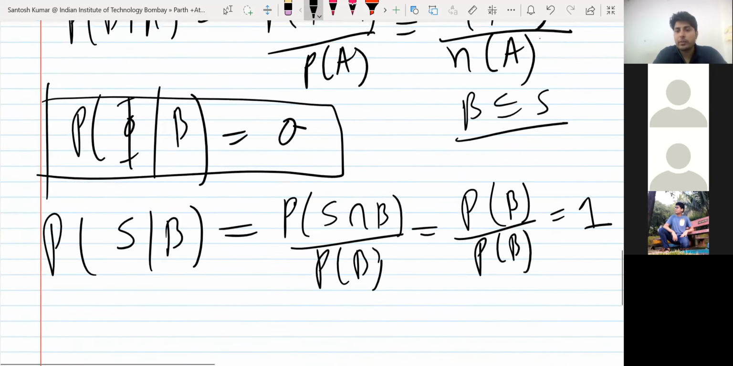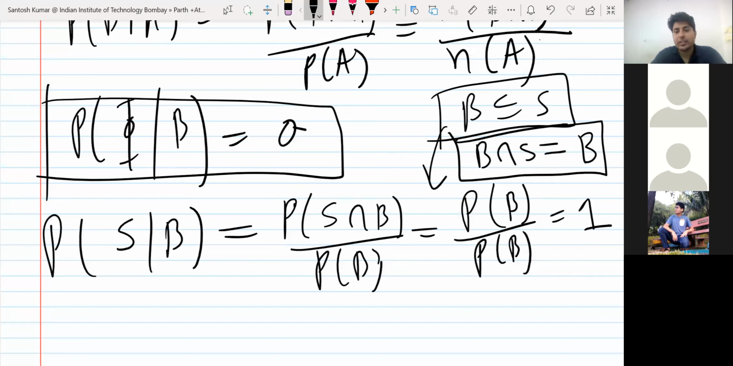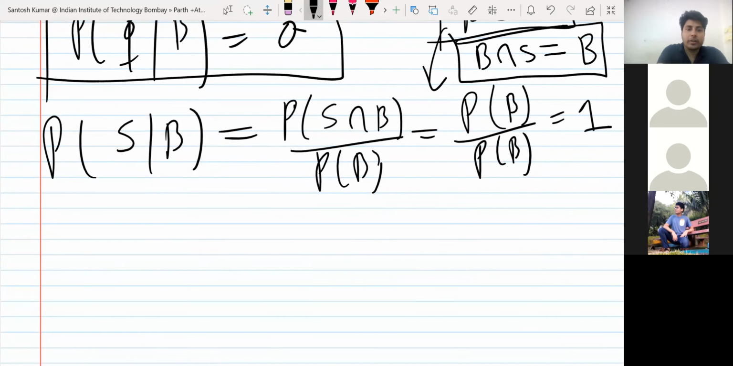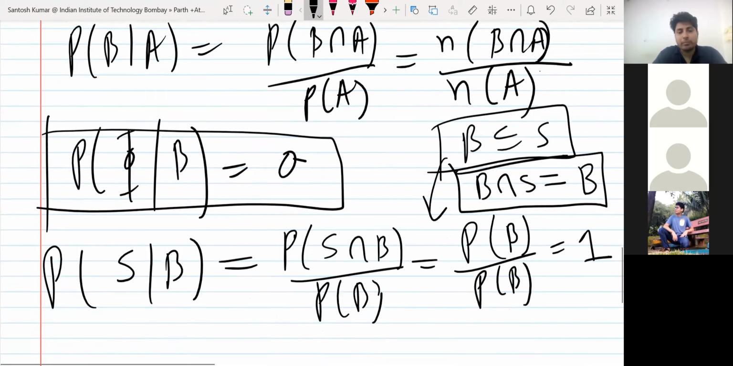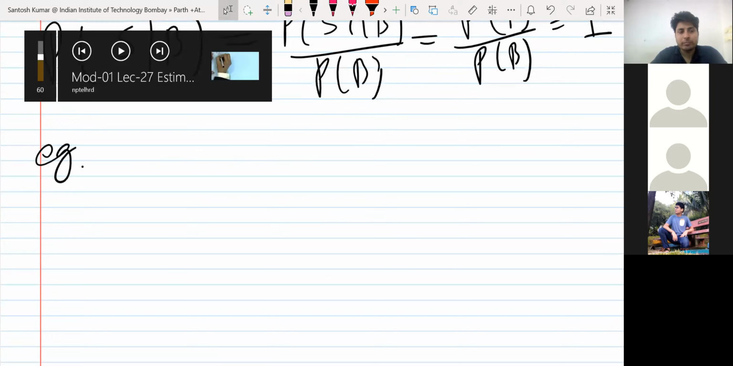Okay, so what I'm saying, B will always be a subset of S. So in that case, B intersection S is going to be B, the smaller set. Every event is a subset of sample space. That's why this is correct. This was the correct answer. Okay. So in a similar way you can find others. Let me give you one example. Do you have any question? Anyone? Sir, explain once more.